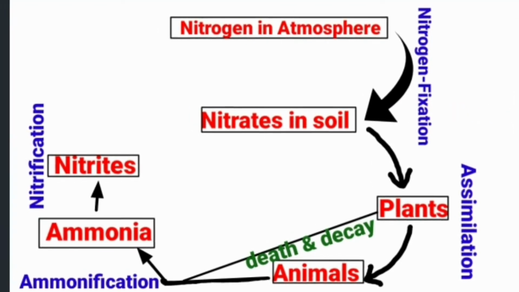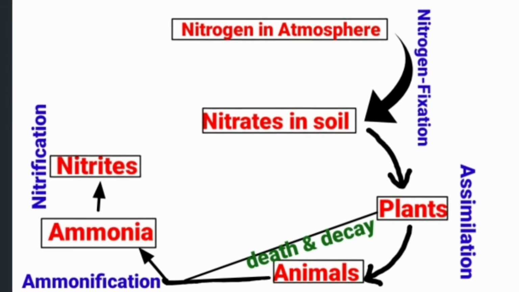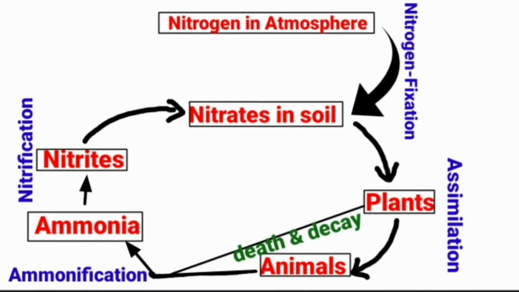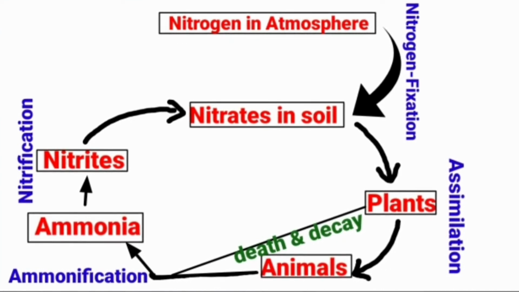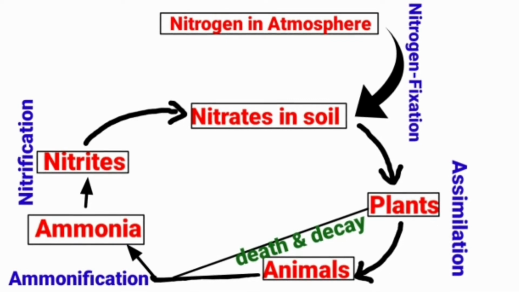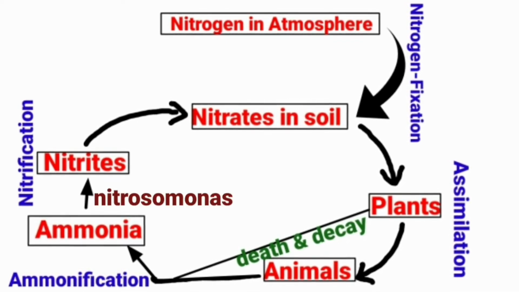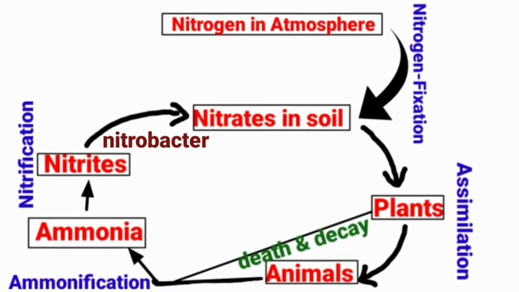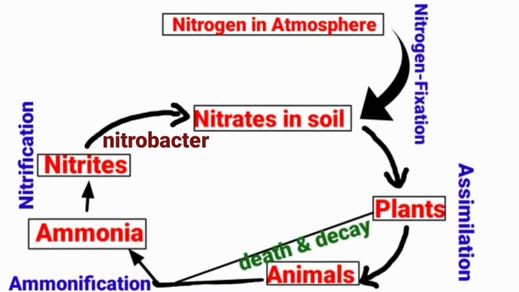Fourth step is the nitrification. It is the process of conversion of ammonia into nitrites and then into nitrates by nitrifying bacteria. For example, Nitrosomonas bacteria convert ammonia into nitrites. Nitrobacter bacteria convert nitrites into nitrates.